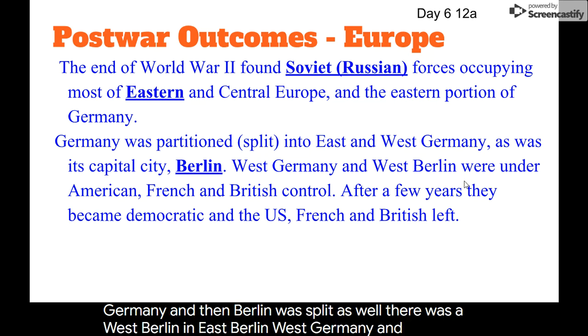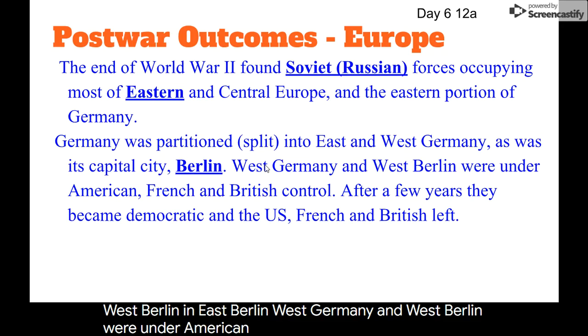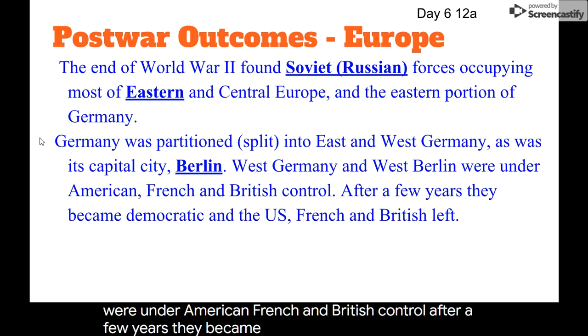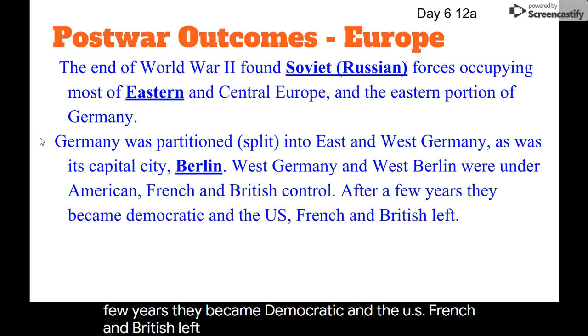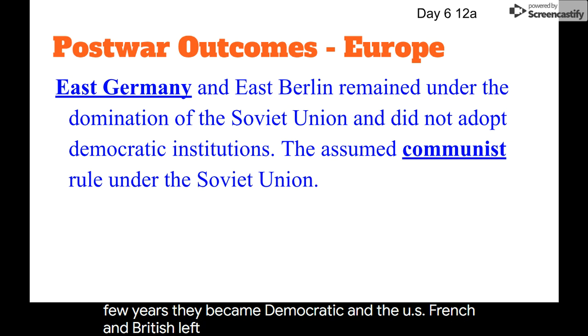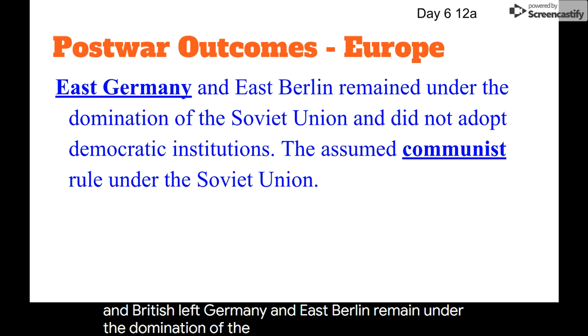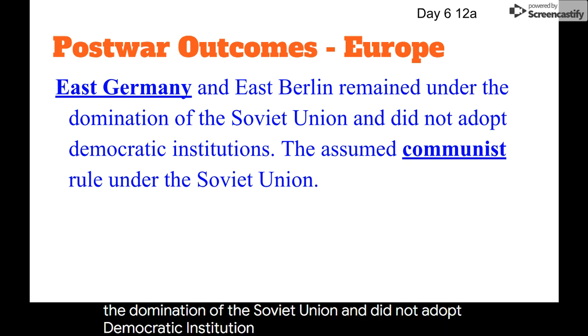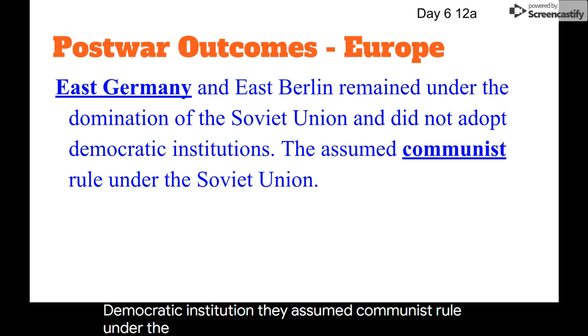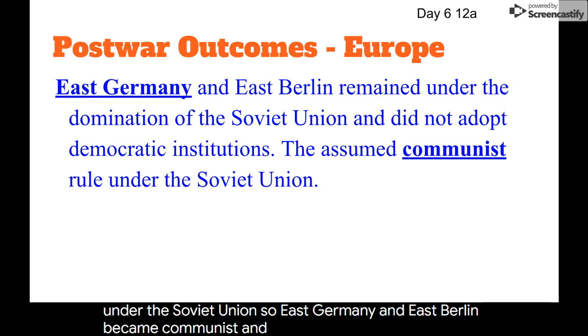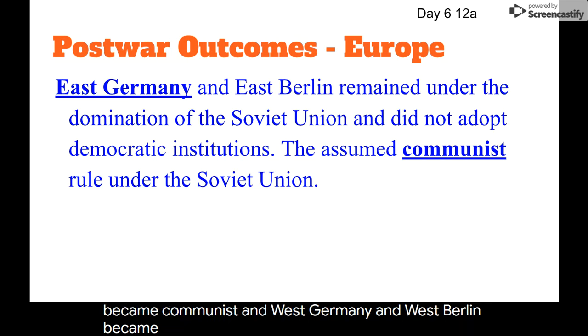West Germany and West Berlin were under American, French, and British control. After a few years, they became democratic, and the US, French, and British left. East Germany and East Berlin remained under the domination of the Soviet Union and did not adopt democratic institutions. They assumed communist rule under the Soviet Union. So East Germany and East Berlin became communist, and West Germany and West Berlin became democratic.